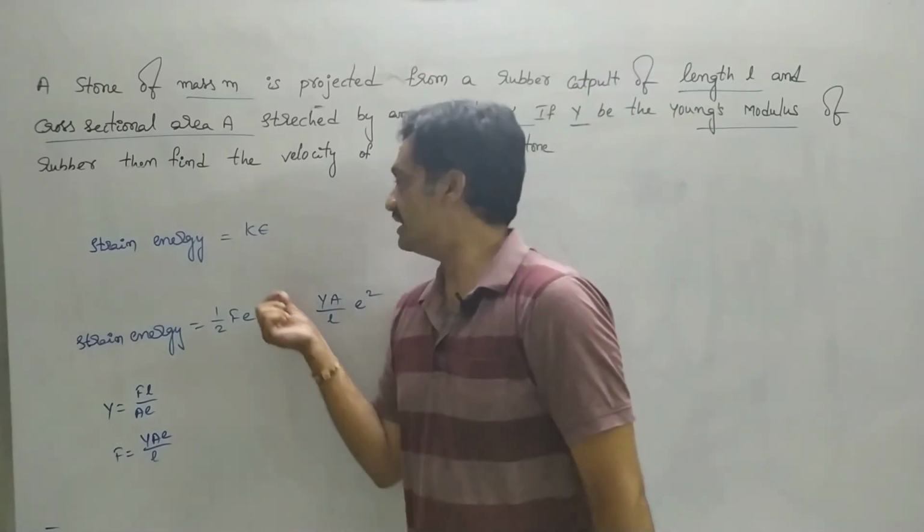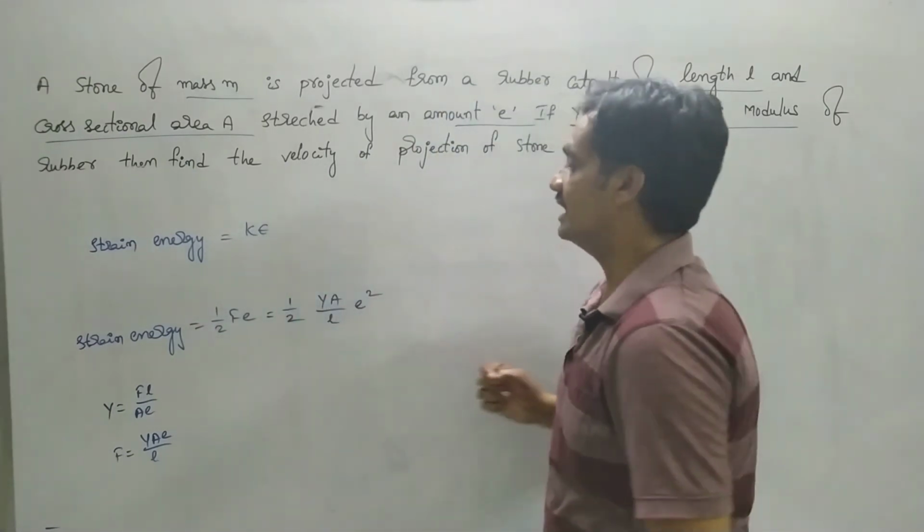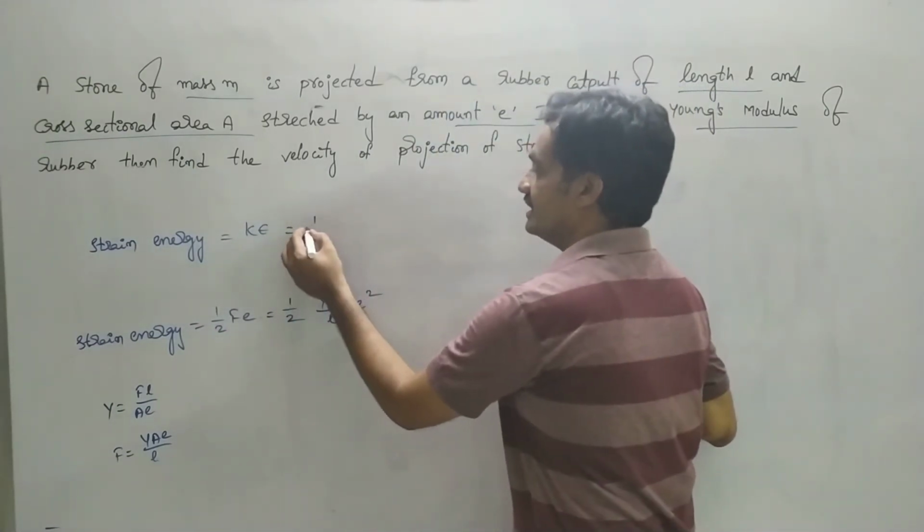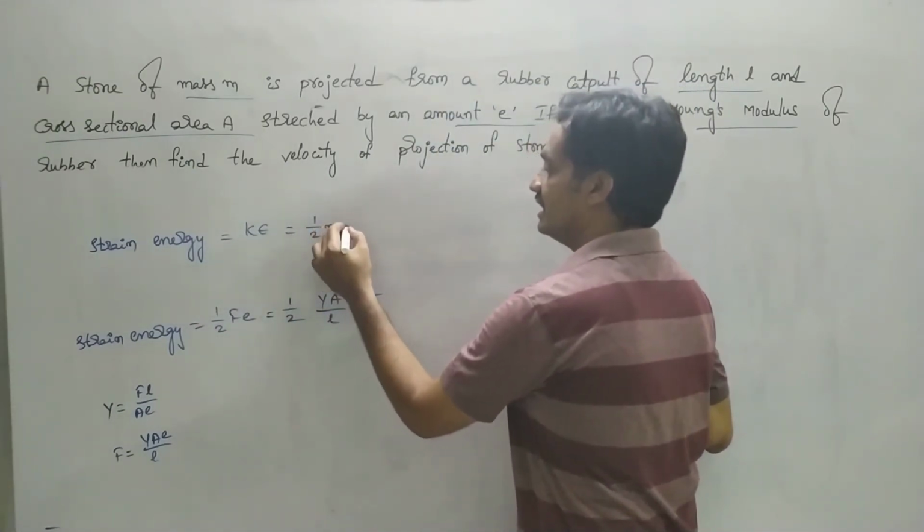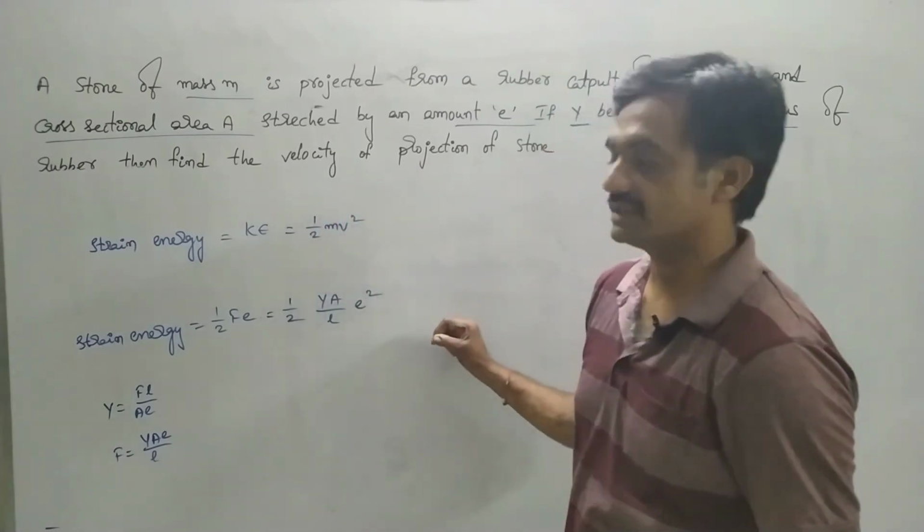This strain energy is equal to kinetic energy, where kinetic energy is represented as half mv square.